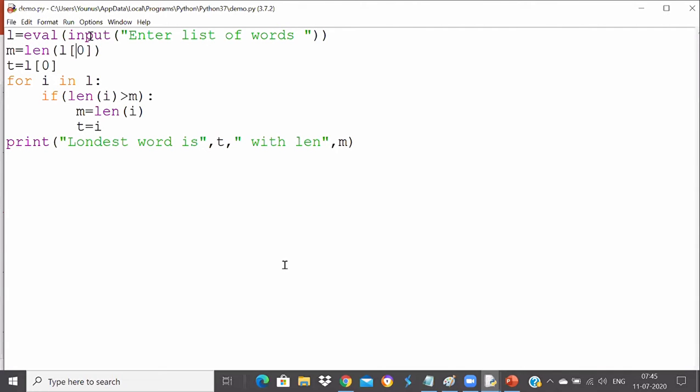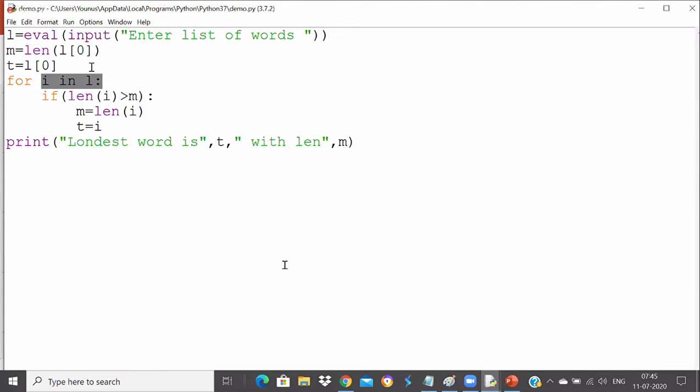Okay, so input and say enter list of words. So we accept the list of words. Yeah, T is equal to I works to store the element actually, Narendra. Let me explain with an example. For example, you insert some words like Python, PyCharm, Anaconda, and so on. So first time it will store the length of the first word, and T will be stored as the first element. Now it will compare. Okay, no need for that actually. You can skip this, but still I need to have something in T so that it will store for the first time, right? So I'm just storing the first element here now.